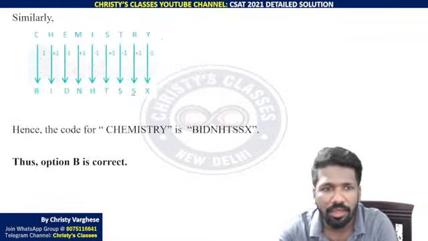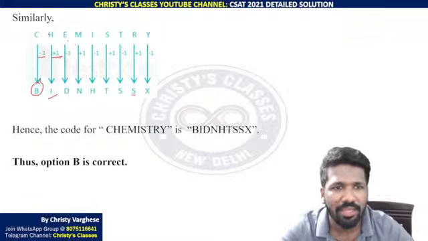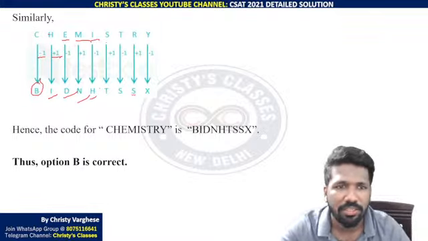Chemistry: first minus 1, C minus 1 is B, H plus 1 is I, E minus 1 is D, M plus 1 is N, I minus 1 is H, S plus 1 is T, T minus 1 is S, R plus 1 is S, Y minus 1 is X. So BIDNHTSSX will be the answer. That is option B. Yes, you can use elimination. When you eliminate impossible options, you can stop doing that.